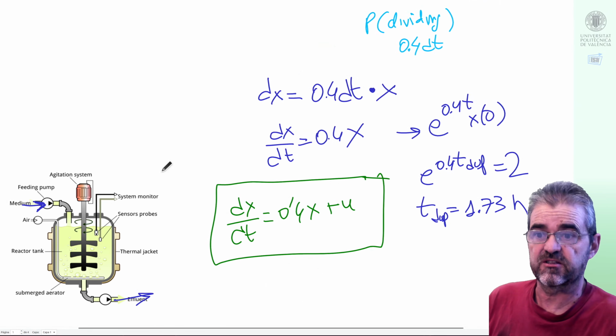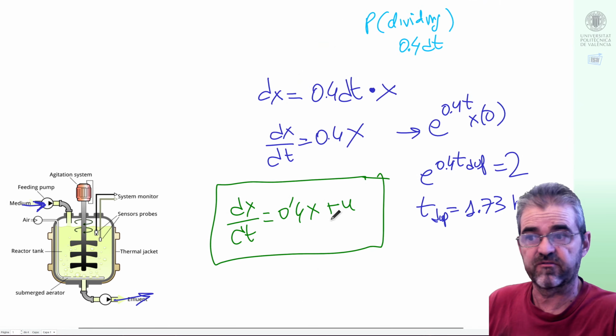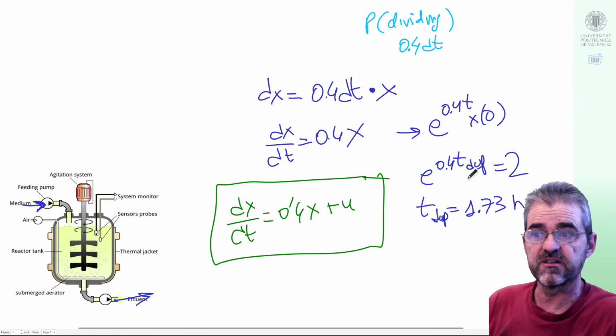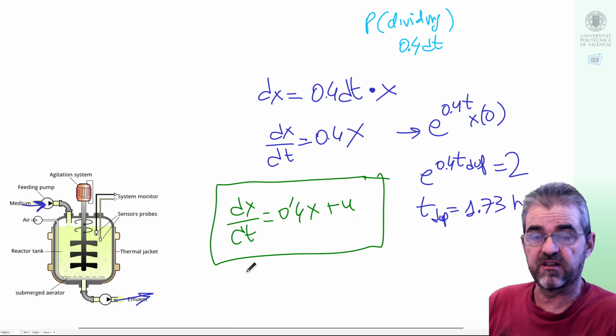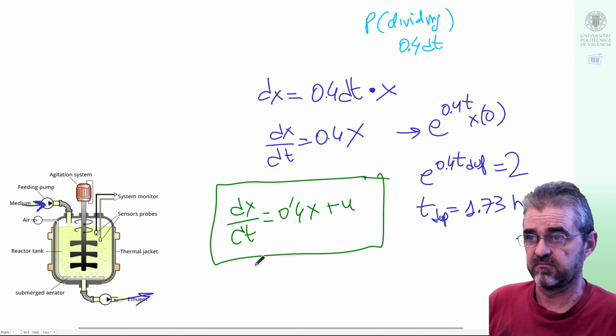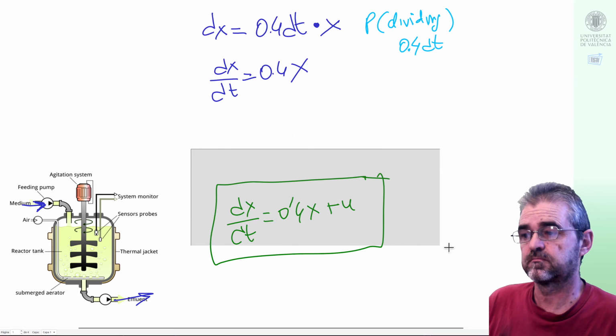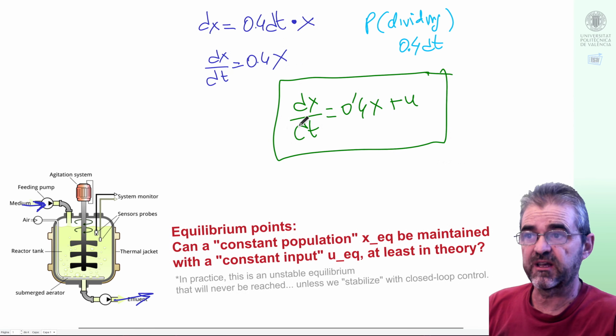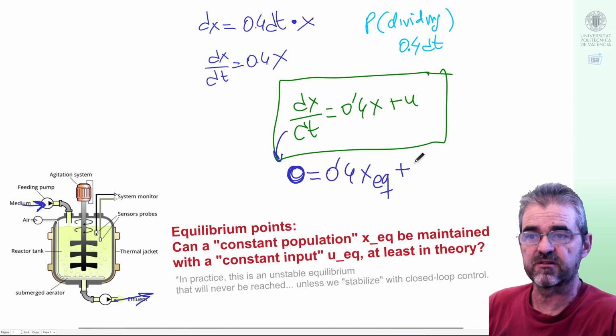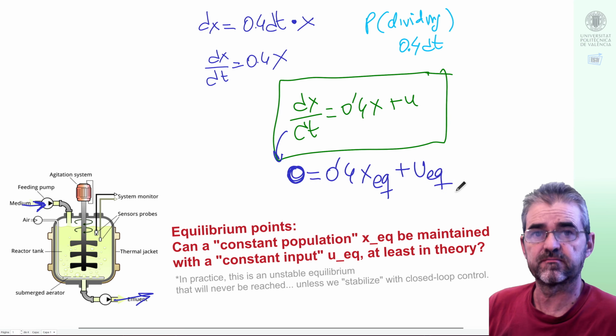And of course, it's unstable because the free response grows exponentially, but it has equilibrium points, even if unstable, in the sense that if we set derivatives to 0, then we get 0 equal 0.4 x in equilibrium, let's say, plus u in equilibrium.